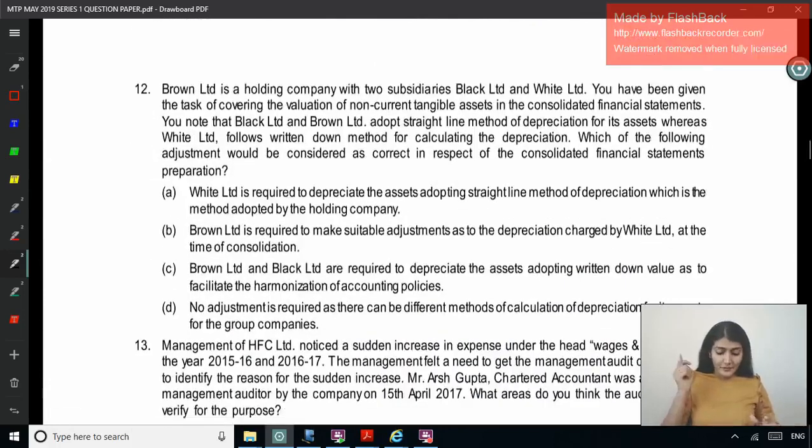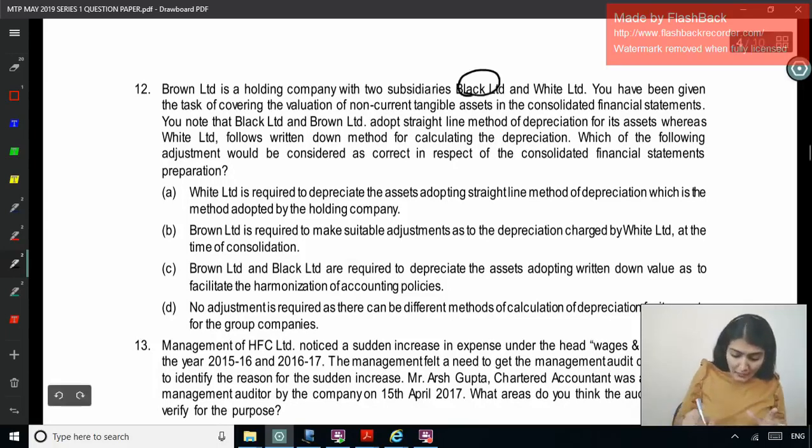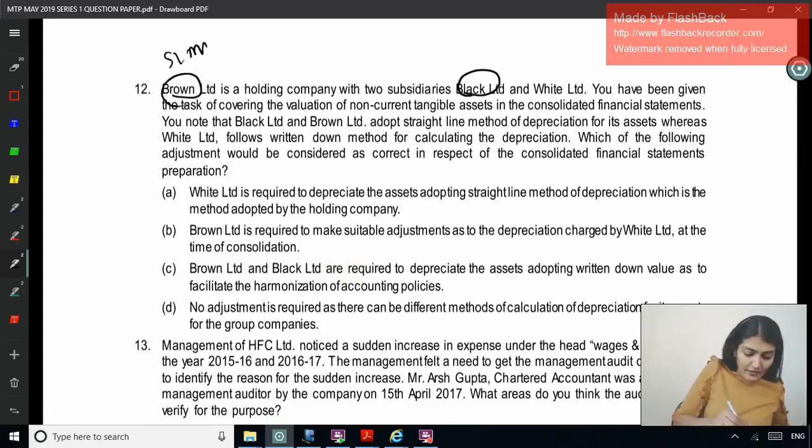Next one. Brown Limited is a holding company with 2 subsidiaries, Black and White. You have been given the task of covering the valuation of the non-current tangible assets in the consolidated financial statements. You note that Black and Brown adopt the straight line method of depreciation for their assets, whereas White Limited, right? So Black Limited and Brown Limited, these 2 are following the straight line method.